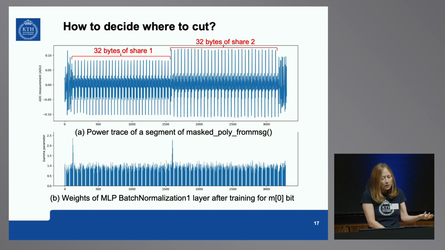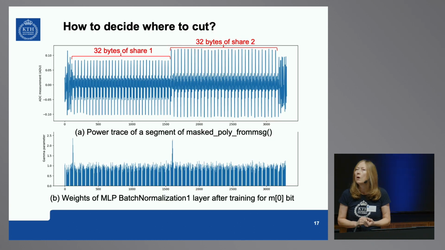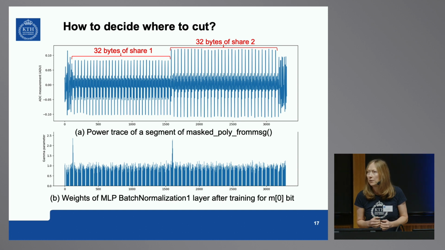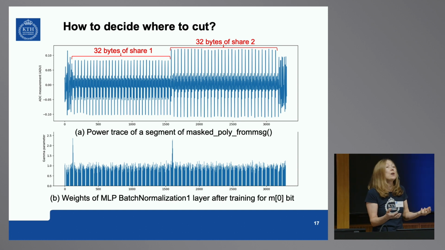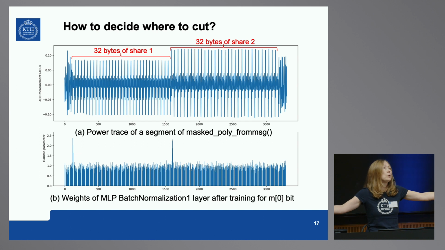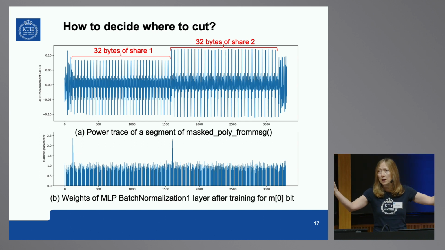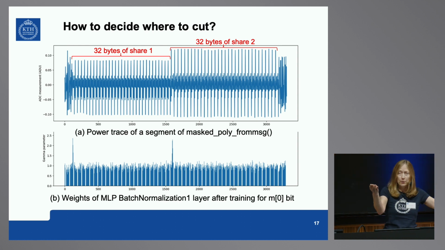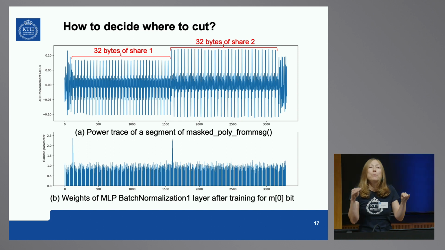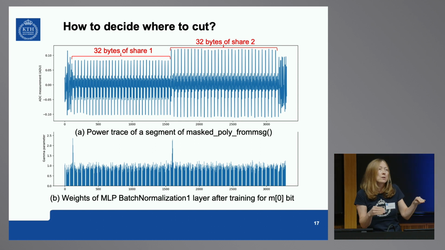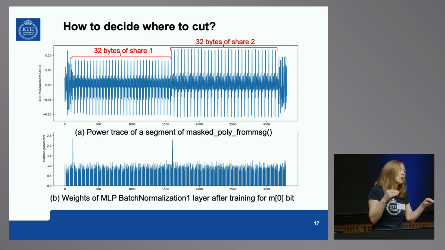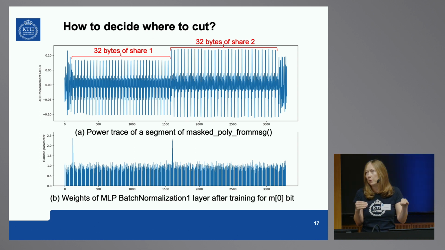So then you can ask, well, it is a masked implementation, so how do you know where exactly your byte or bit is? Well, we try. We gave everything to the model, the long power trace. What you see on the top is that complete power trace I showed you before. And how do we know it's there? We count the number of peaks. So we give it, and what you see below is the plotted weights of the input batch normalization layer, in particular the gamma parameter of the batch normalization layer.